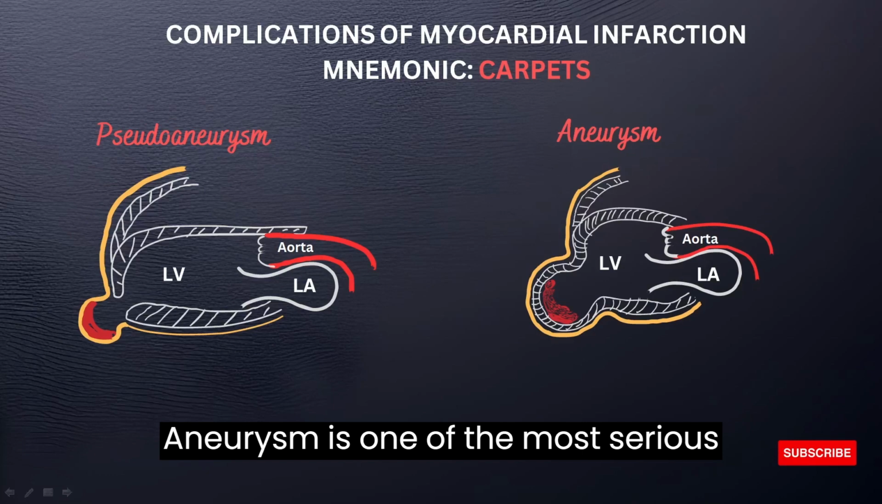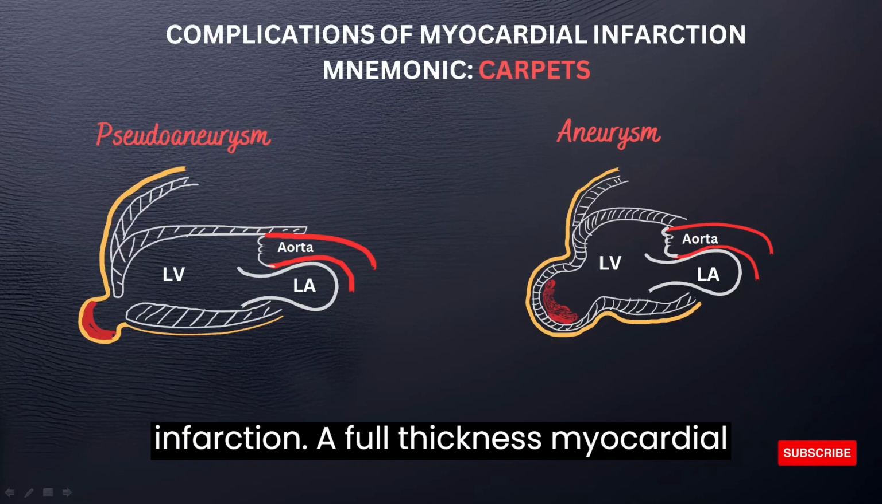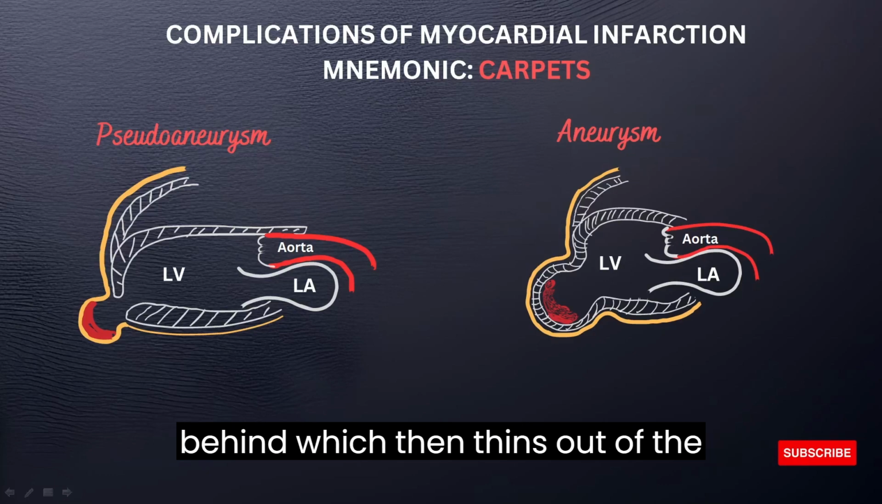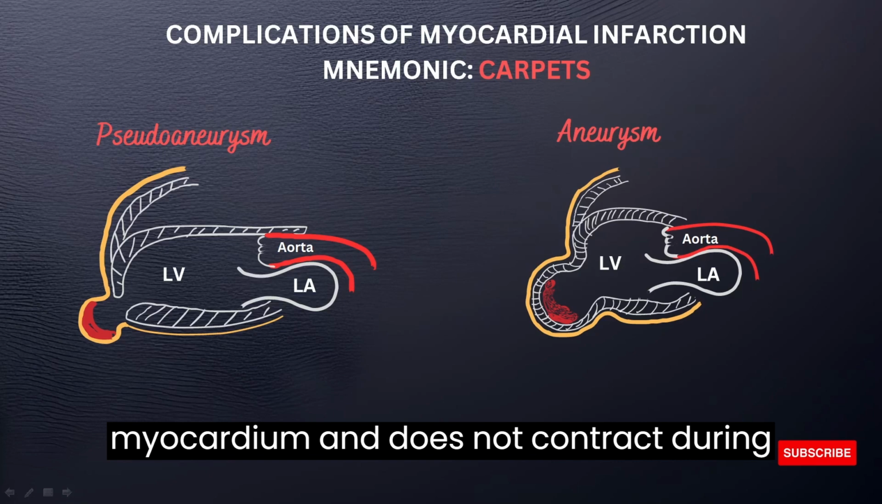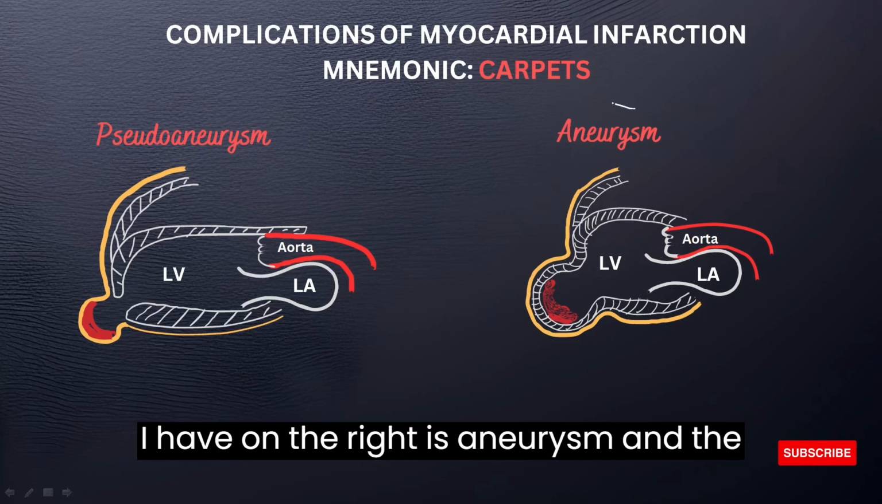Aneurysm is one of the most serious complications of acute myocardial infarction. A full thickness myocardial infarction may leave a fibrous tissue behind, which then thins out the myocardium and does not contract during systole, but instead outpockets. So what I have on the right is aneurysm.